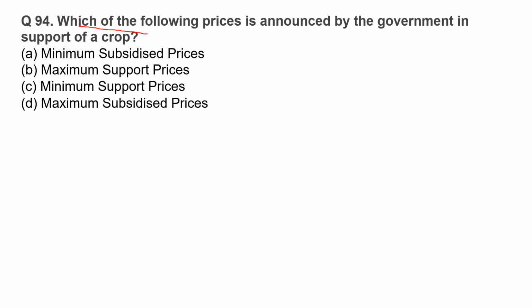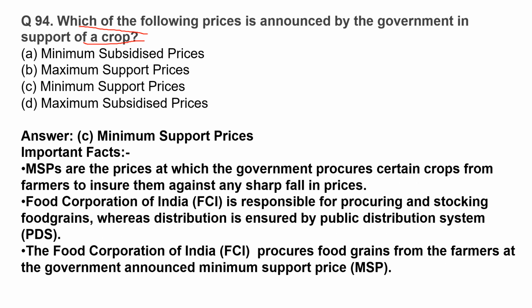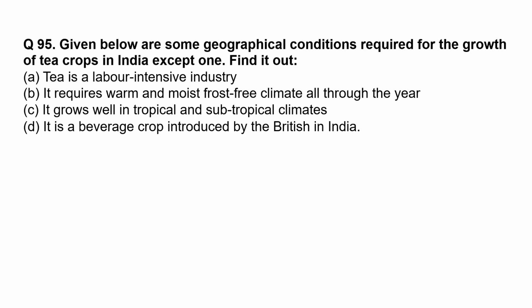Which of the following prices is announced by the government in support of a crop? The correct option is option C, minimum support prices. MSPs are the prices at which the government procures certain crops from farmers to insure them against any sharp fall in prices. Food Corporation of India is responsible for procuring and stocking food grains, whereas distribution is ensured by public distribution system. The Food Corporation of India procures food grains from the farmers at the government announced minimum support price.